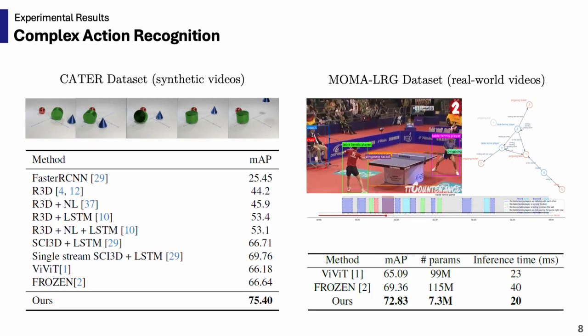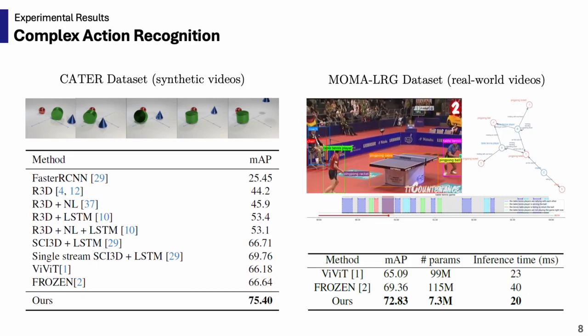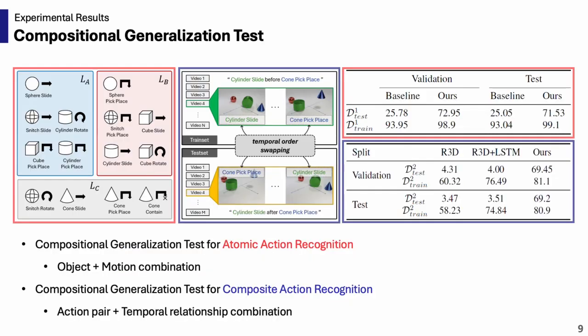As for experimental results of the complex action recognition task, we have conducted on 2 datasets, which are Cater, the synthetic videos, and MoMA, the real-world videos. On both datasets, we show the state-of-the-art performance with a notable gap between the previous methods. Next, the compositional generalization test. Previous methods showed a huge performance drop in both the object motion combination and the action temporal relationship combination. However, our model showed a relatively small drop in performance, demonstrating its compositional understanding of video.